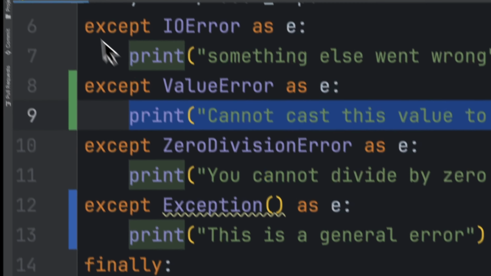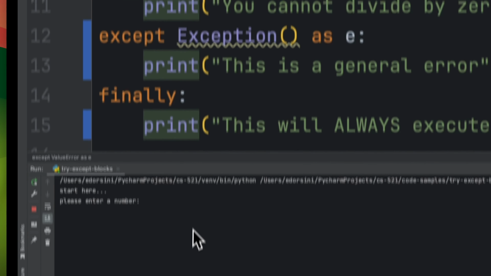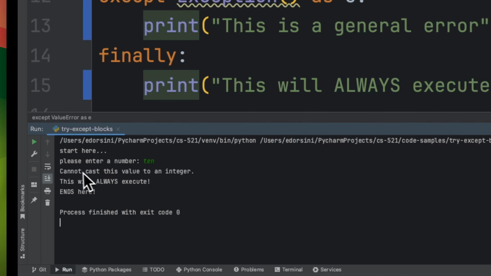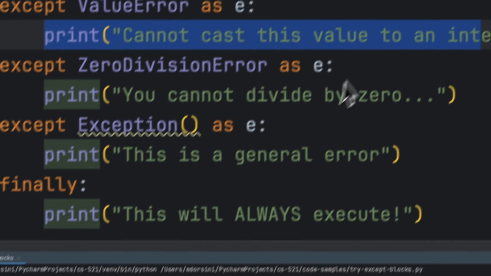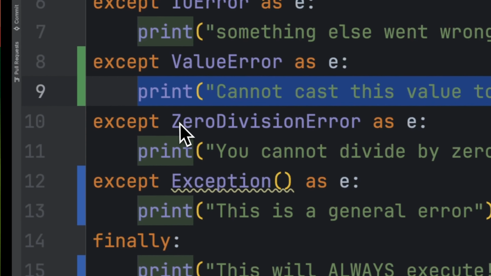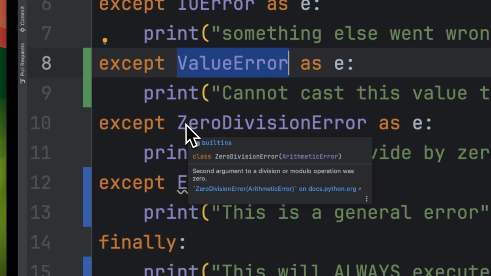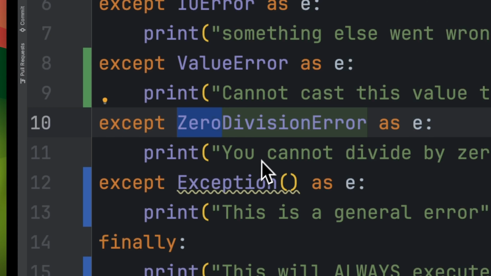And that's what happened when I ran it. Let me just highlight that. That's what happened when I ran it. It says cannot cast this value to an integer. That's what happens here. Now, if you had other issues, if it wasn't a value error and you did have an exception being thrown, it would continue going through, and we'll do this one now.